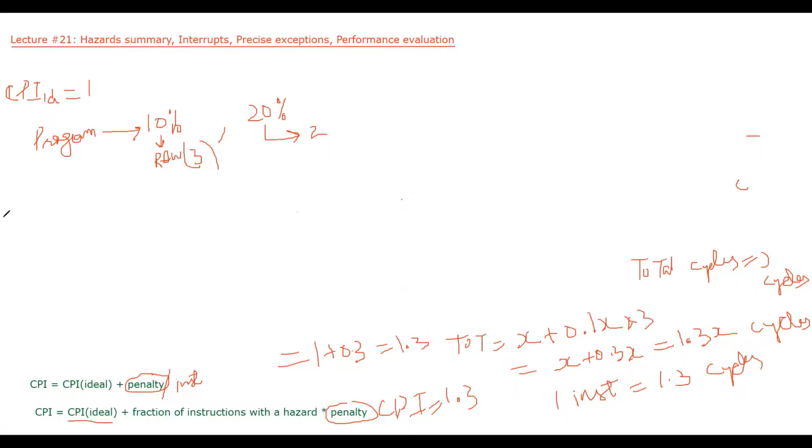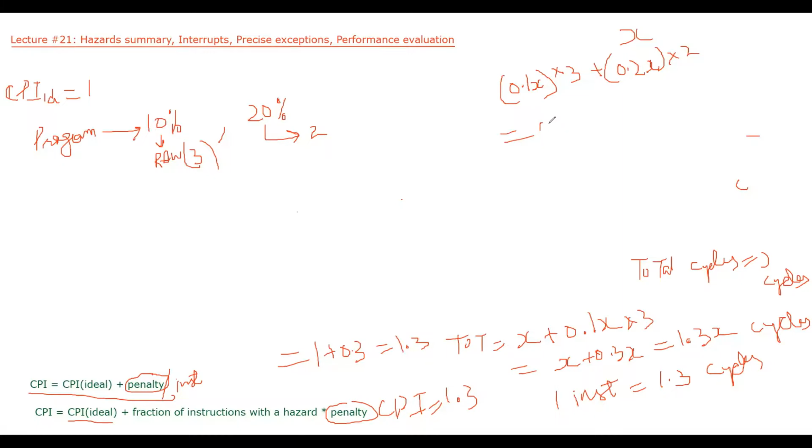Now let's see what will be the CPI for this particular program. CPI is equal to CPI idle plus penalty per instruction. Let's say we have X instructions total. Out of these X instructions, 10% or 0.1X instructions have the RAW penalty, so the penalty will be 0.1X into 3, plus 20% have 2 cycles, so that means 0.2X have a 2 cycle penalty. So what will be the total penalty?